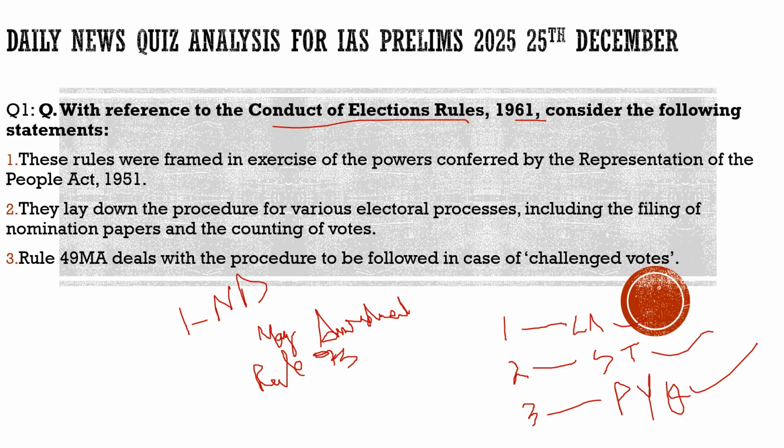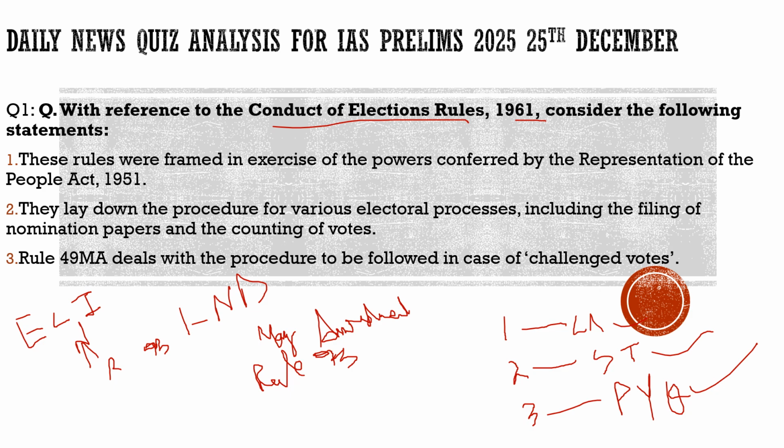At the same time, the Election Commission felt that there is definitely a need to amend Rule 93. So they asked the Government of India to amend Rule 93, and the Government of India amended Rule 93.